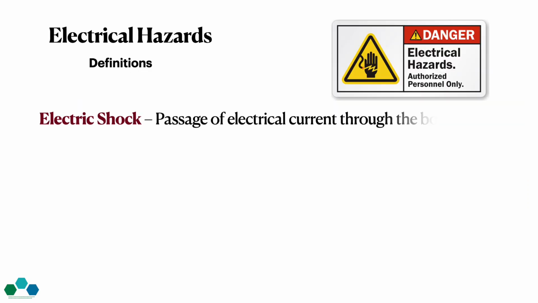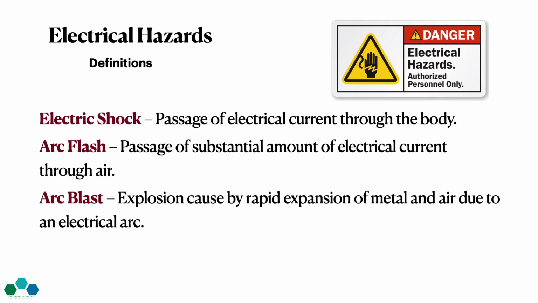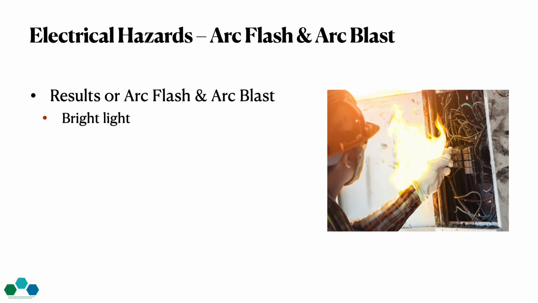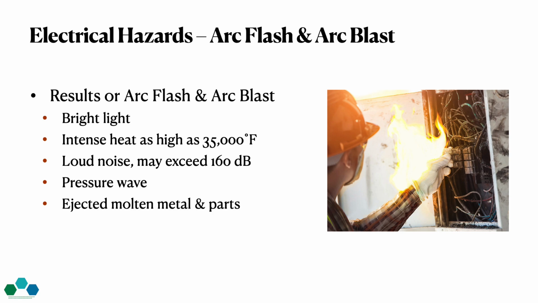Electrical hazard definitions include electrical shock, passage of electrical current through the body; arc flash, passage of a substantial amount of electrical current through air; and arc blast, explosion caused by rapid air expansion. Results of arc flash and arc blast include bright light, intense heat as high as 35,000 degrees, loud noise that may exceed 160 decibels, pressure waves, and ejected metal parts such as molten copper.